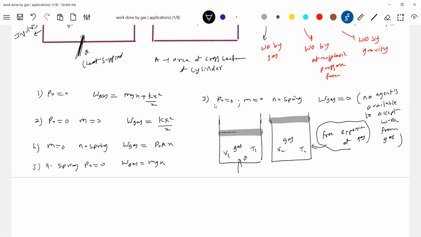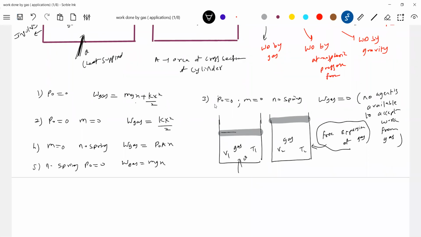Are you getting the idea? Who is there? The atmosphere, gravity, spring, friction, or kinetic energy of the piston. Somebody should be there to accept it. If nobody is there, well, it's a free expansion.